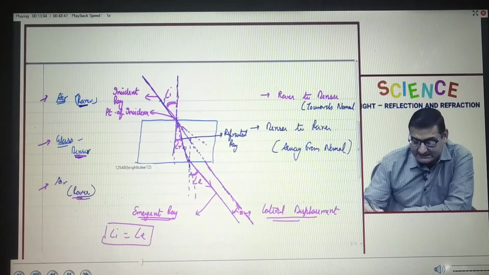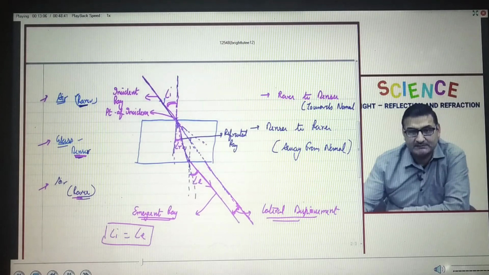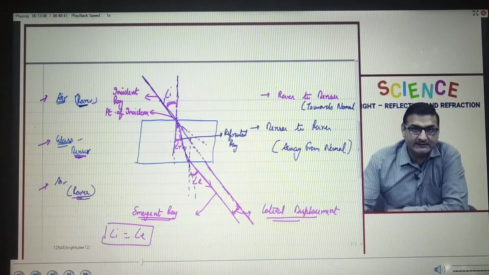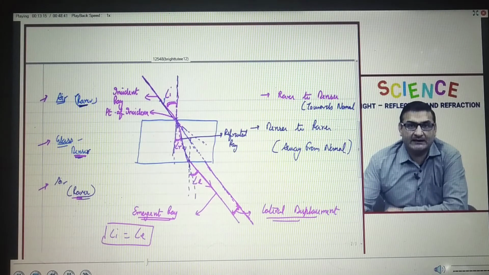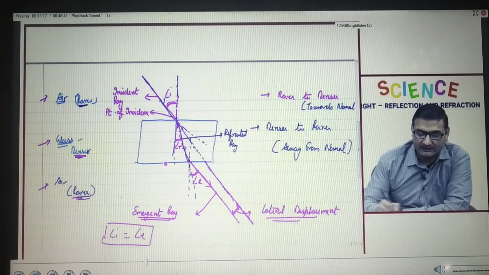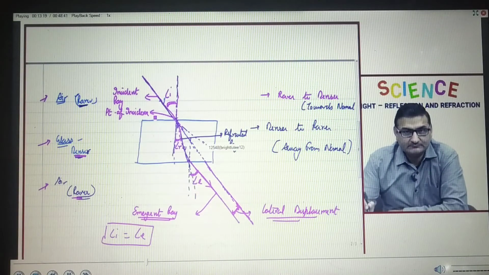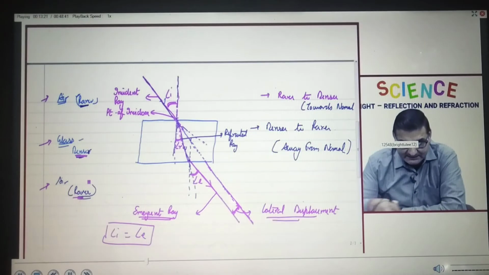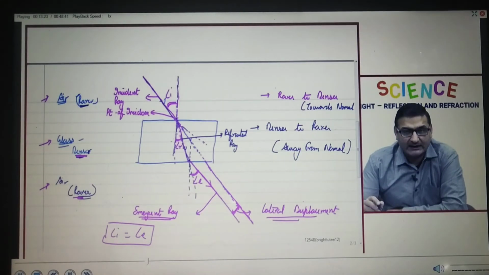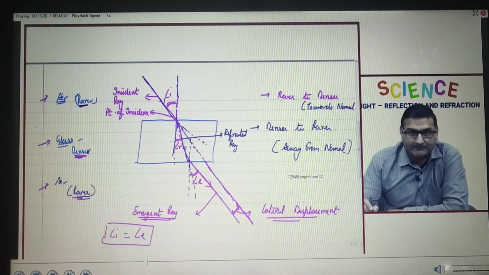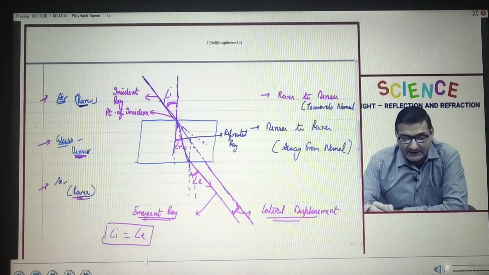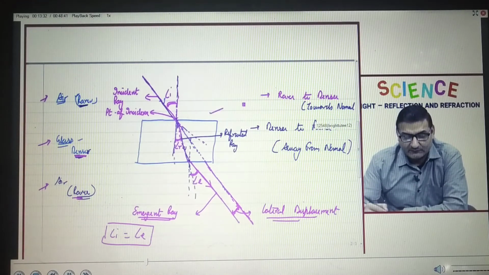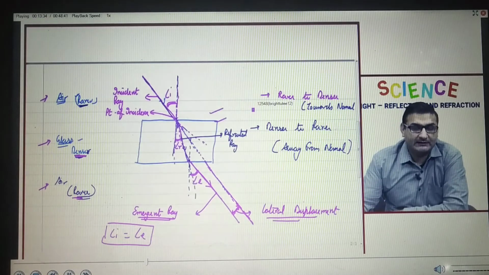Fine. Next, we talked about lateral displacement. How will we define lateral displacement? It is the displacement or deviation of the ray of light from its actual path if it goes through a glass slab. Got it? So this will basically give you an idea as to why a ray of light bends, because of the different media. It would have been glass, it would have been water, any particular media.